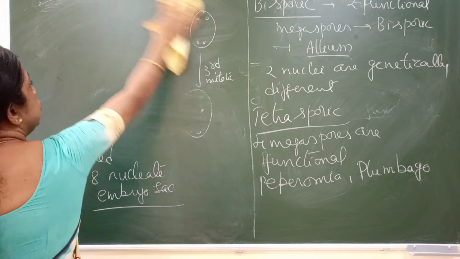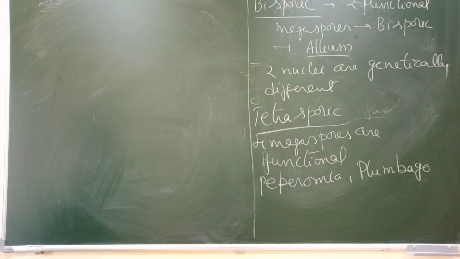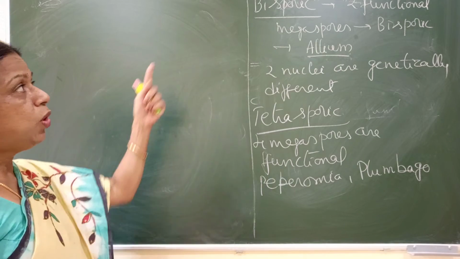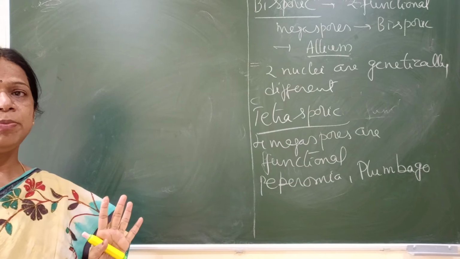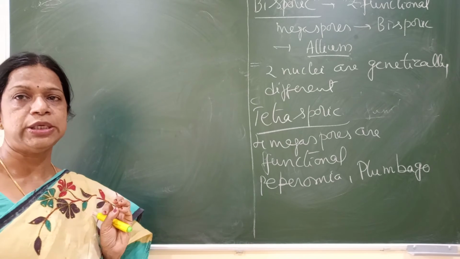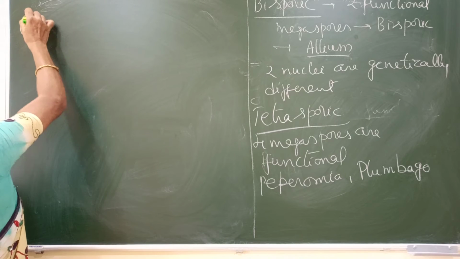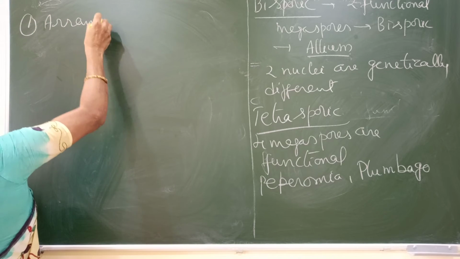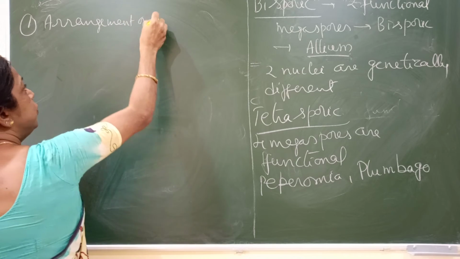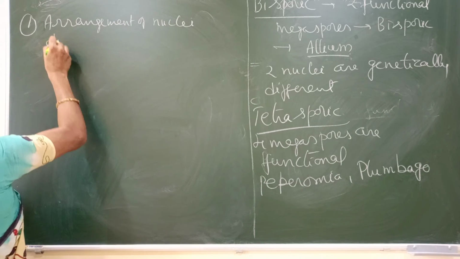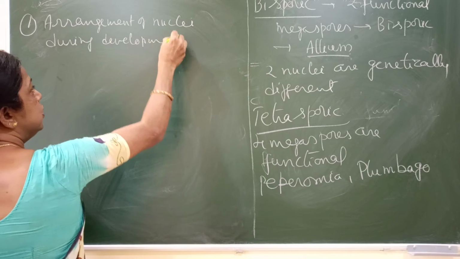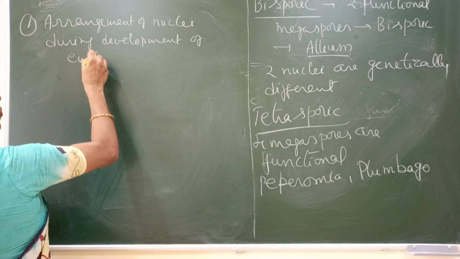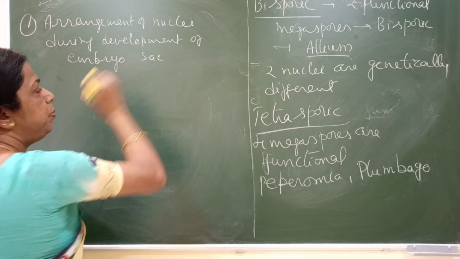So first, this we have done up to the development of the 7-celled 8-nucleate embryo sac. Whatever may be the type, bisporic or tetrasporic, finally only one embryo sac will be formed. So just 2 or 3 typical questions I will discuss first. The first question you may get is the arrangement of nuclei during development of embryo sac.